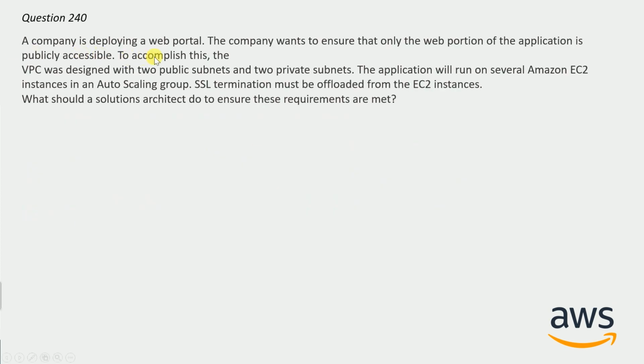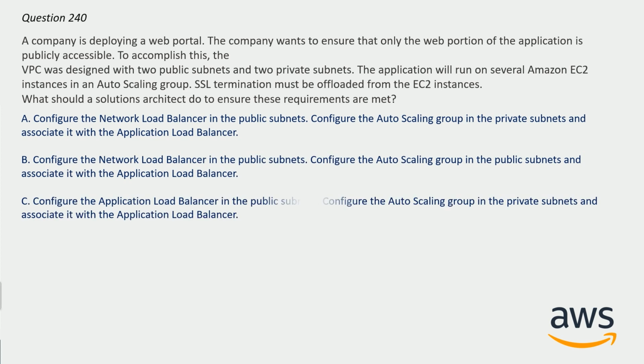A company is developing a web portal. The company wants to ensure that only the web portion of the application is publicly accessible. To accomplish this, the VPC was designed with two public subnets and two private subnets. The application will run on several Amazon EC2 instances in an Auto Scaling group. SSL termination must be offloaded from the EC2 instances. What should a solution architect do to ensure these requirements are met? And here are the options.